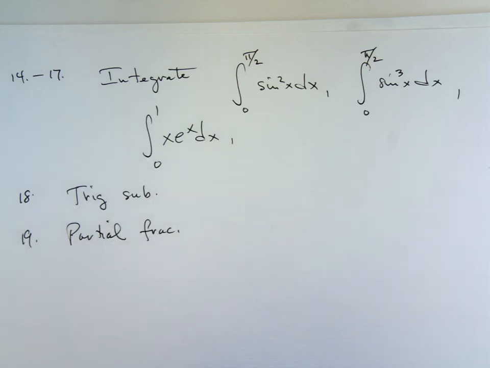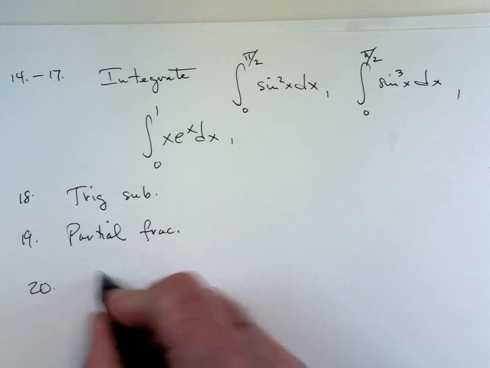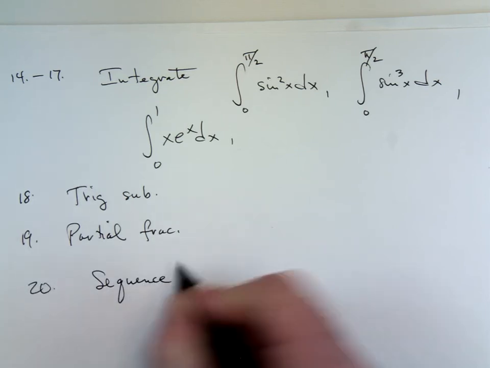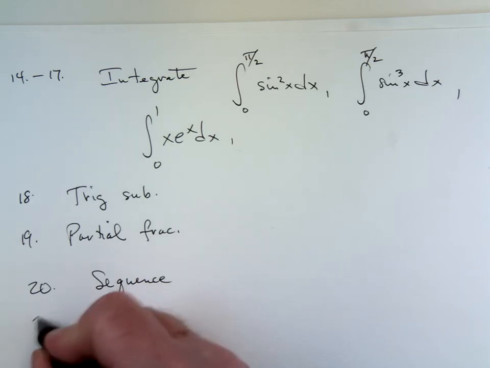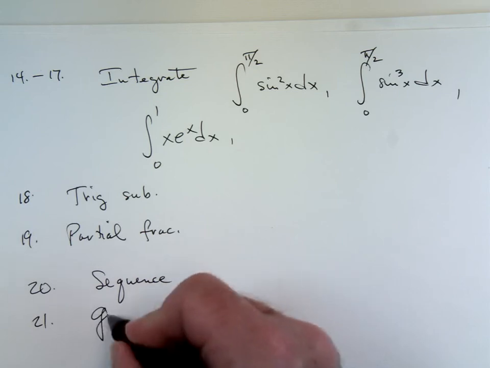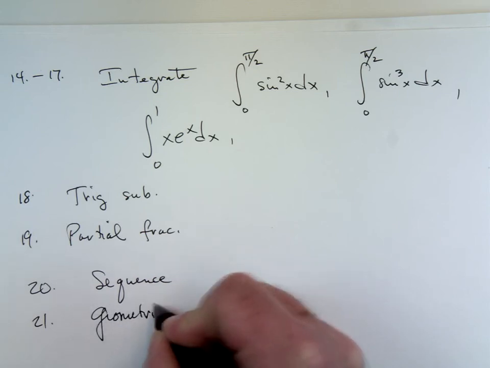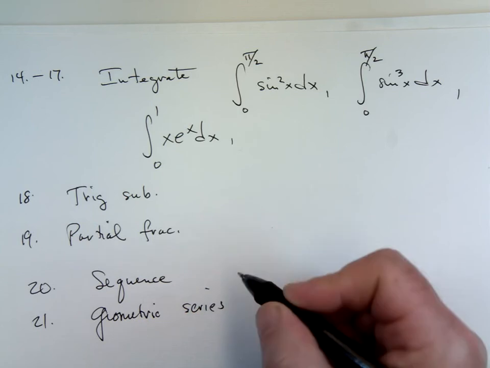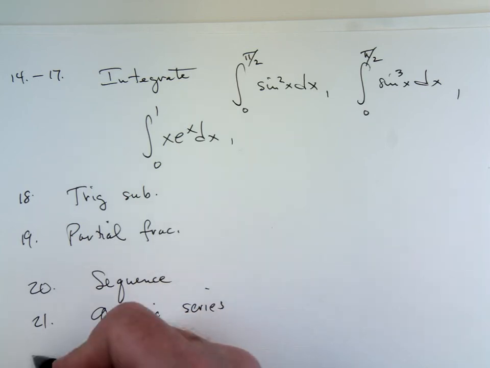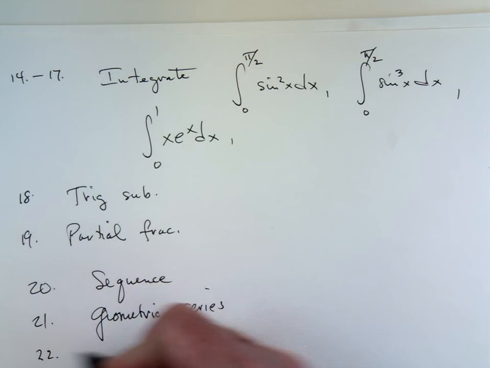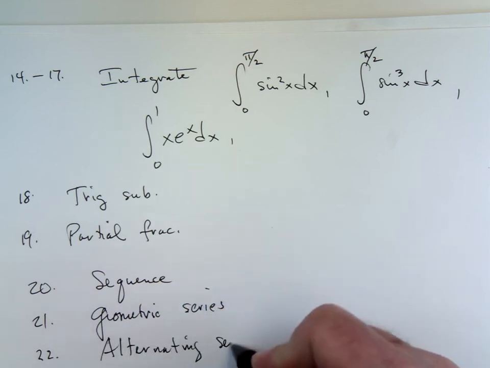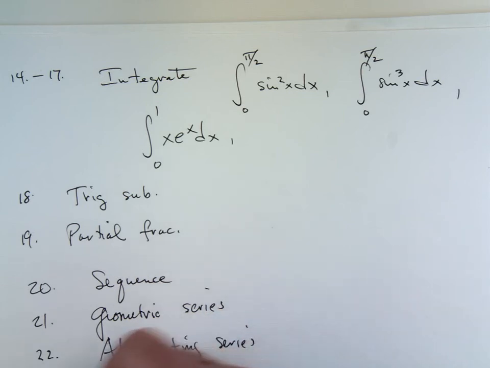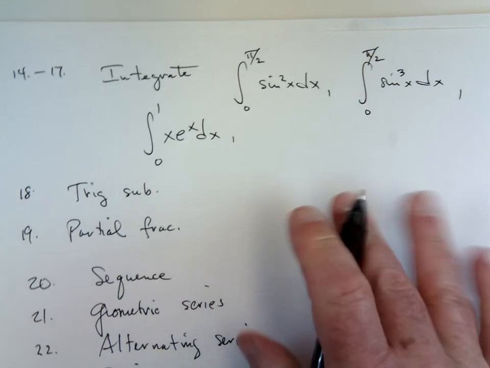20 is a sequence. Determine whether the sequence converges or diverges. 21 is a geometric series. Find the sum. 22 is an alternating series. 23, just a regular old series. 24 is a radius of convergence.